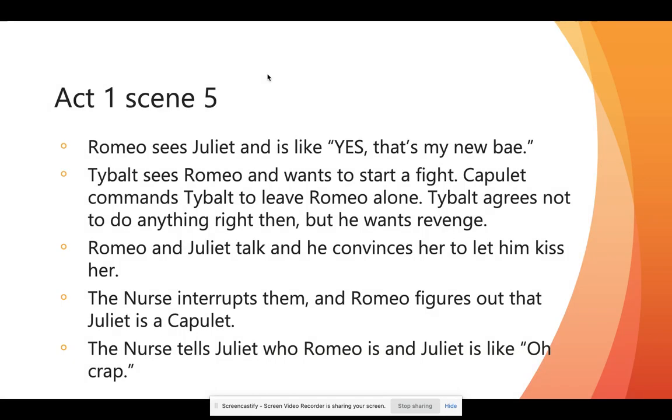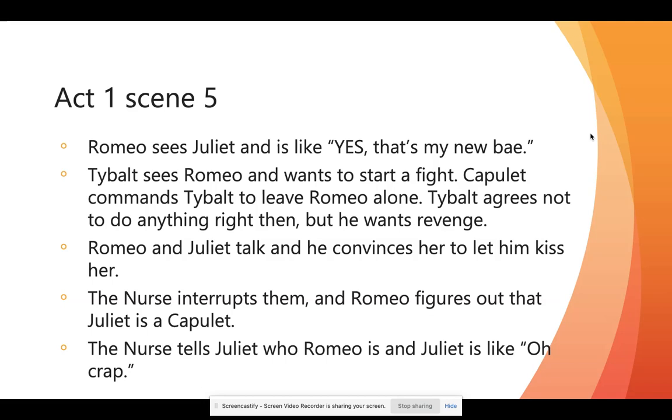All right, so let's talk about what we're about to see. In Act 1, Scene 5, they go to the party and Romeo sees Juliet and he is like, yes, that's my new bae. I don't want Rosaline anymore. I want this girl. And Tybalt sees Romeo at the party and he wants to start a fight. He's super offended that a Montague is in his house.